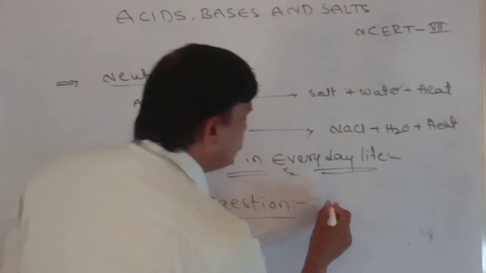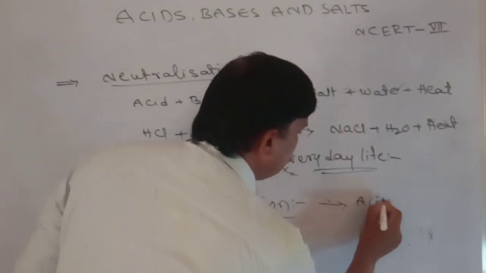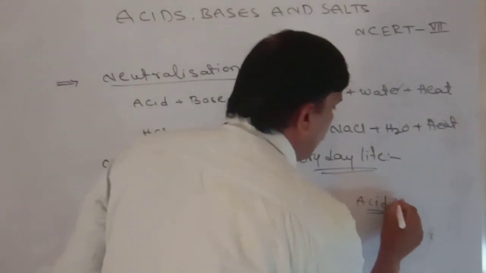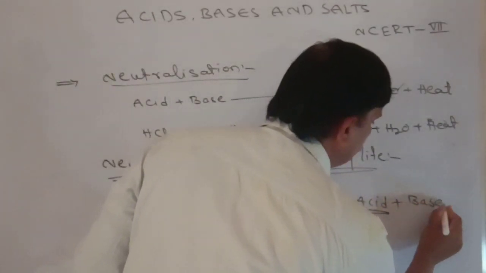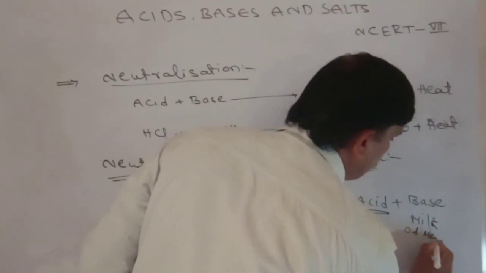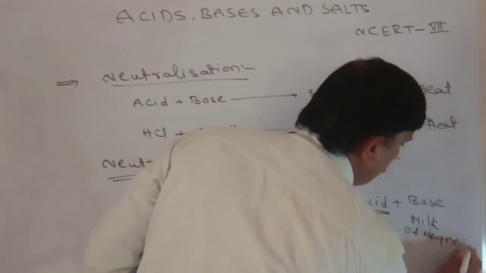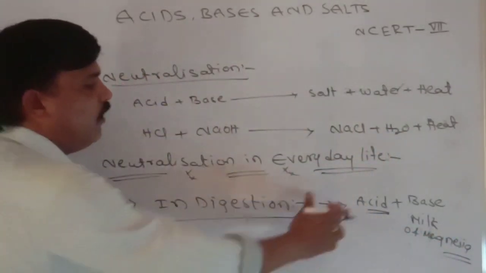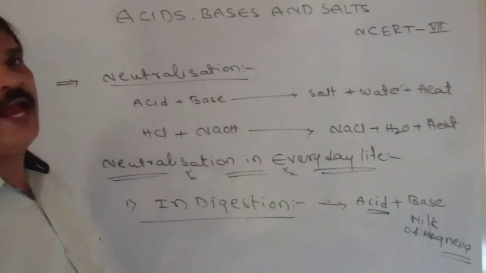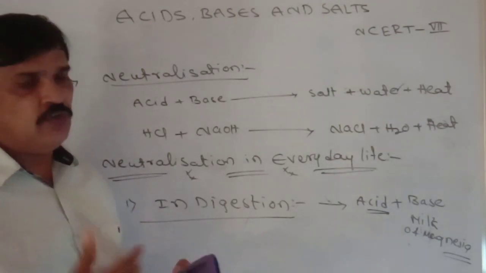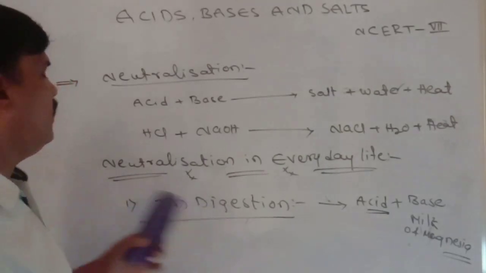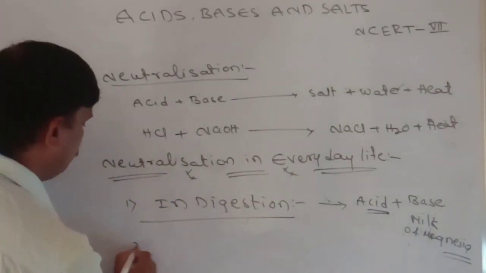By using a base only, because excess acid is being produced in the stomach. We add a base, and the base is milk of magnesia. Milk of magnesia is useful to control excess acid in our stomach. It is also known as an antacid. An antacid neutralizes acid in our stomach. That is indigestion, a neutralization in everyday life.